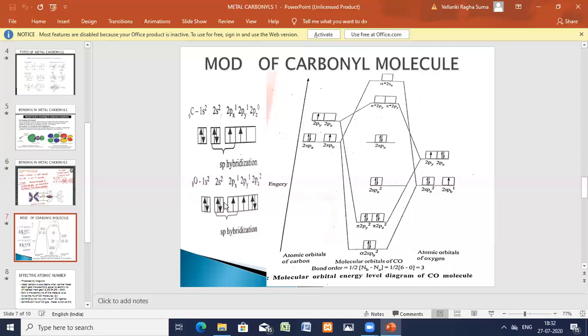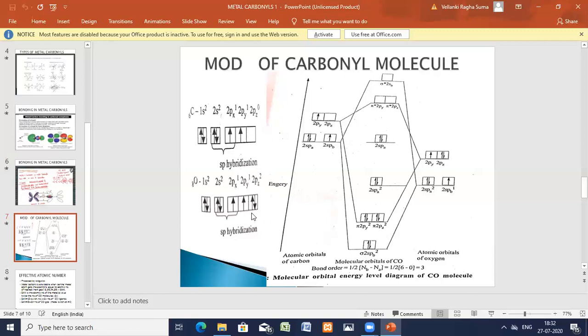Now we'll see the orbital diagram, how it's going. Okay. Now the carbon sp hybrid orbital has two electrons, one. Here also. Now we'll see in the molecular orbital diagram how carbon monoxide hybridization is undergoing.